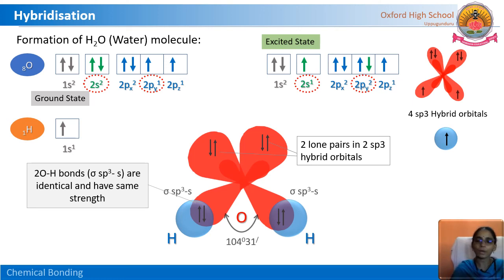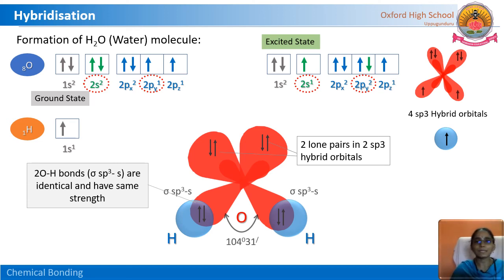So what is the bond angle in the water molecule? 104 degrees 31 minutes. How many lone pairs are there? 2 lone pairs. And what kind of hybridization? sp3 hybridization. How many covalent bonds here? 2 covalent bonds. What are they called? Sigma sp3-s? Yes. So this is the reason.